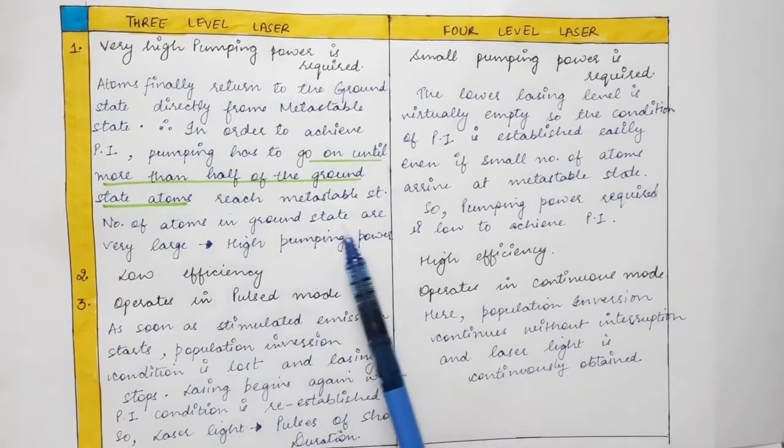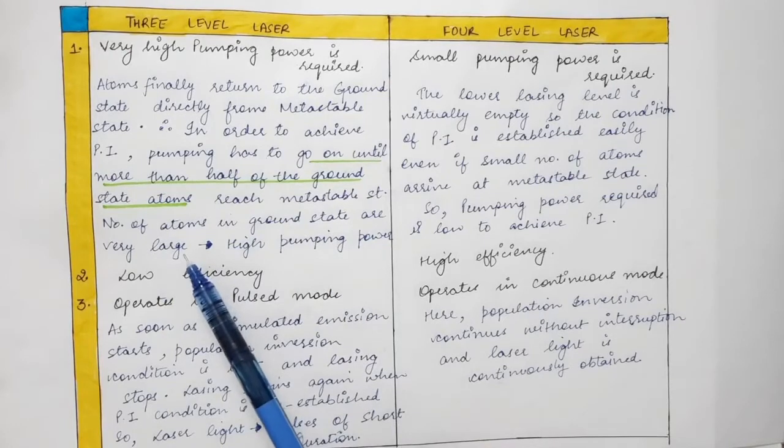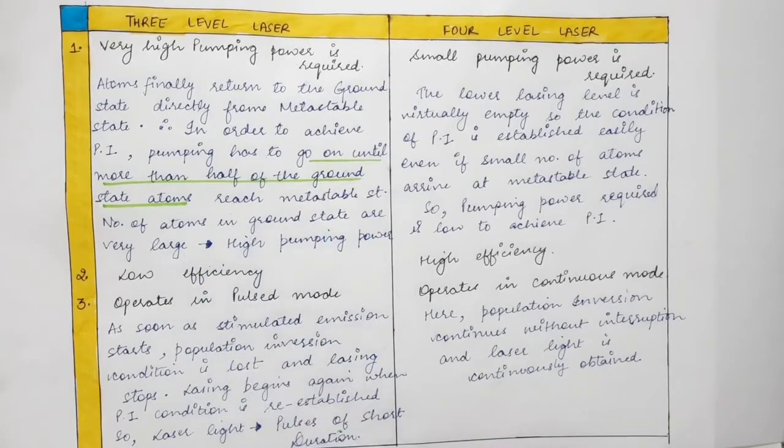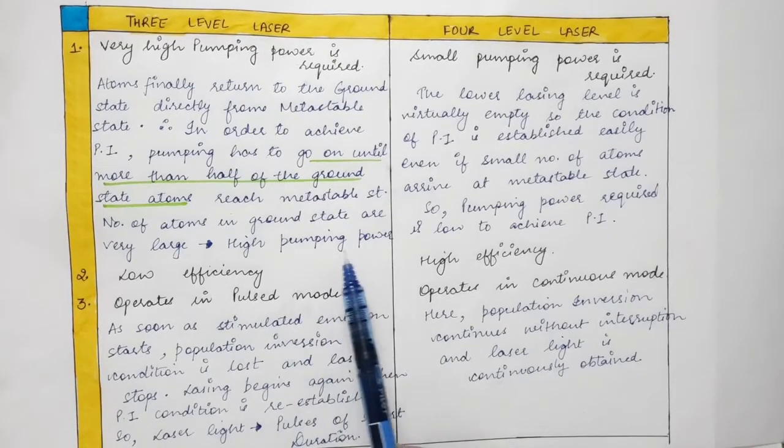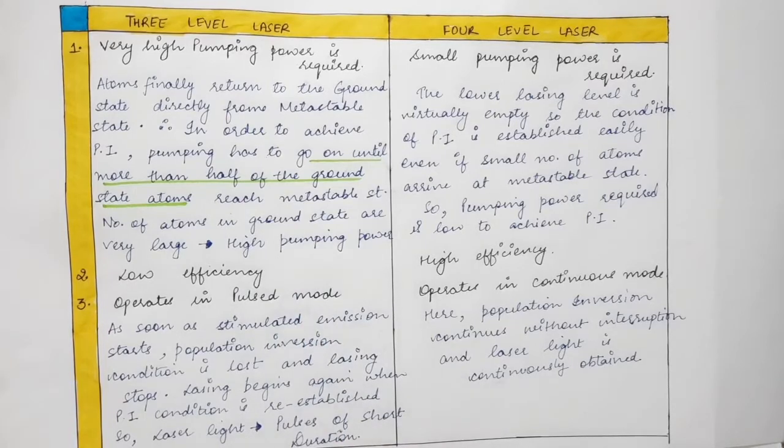The number of atoms in the ground state is very large. We already know that under normal conditions almost all atoms are present in the ground state. So if we want at least half of the atoms to go to the metastable state, the pumping power required is very high in the case of a 3-level laser.